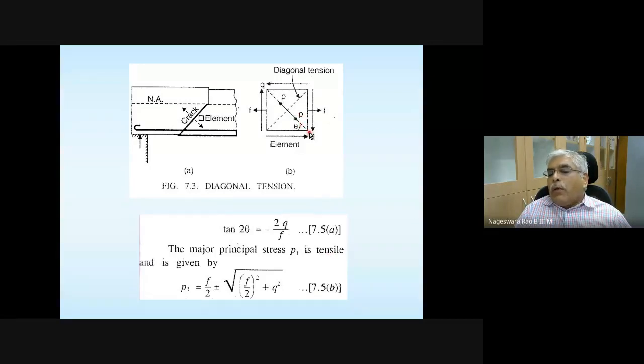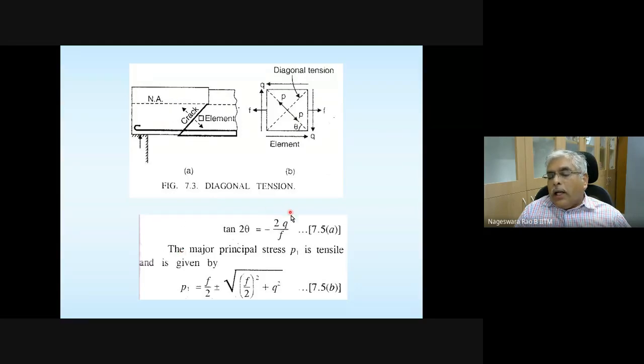If theta is equal to 45 degrees, this line, shown as diagonal tension, is also going to be at 45 degrees close to the supports. So if at all a crack is going to develop close to the supports, it's going to be at an angle of approximately 45 degrees.